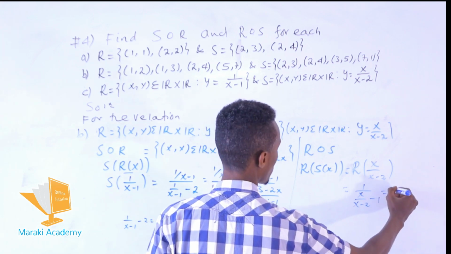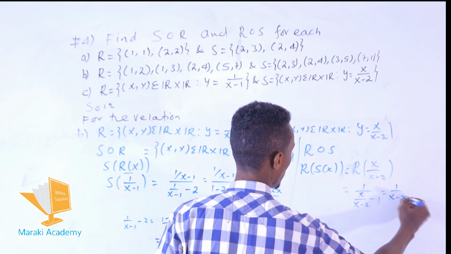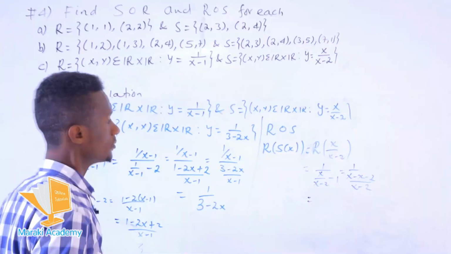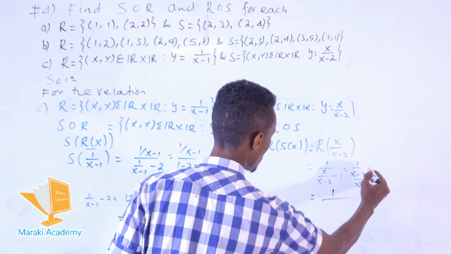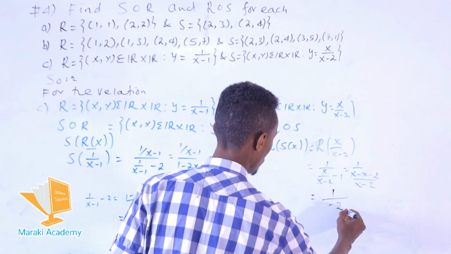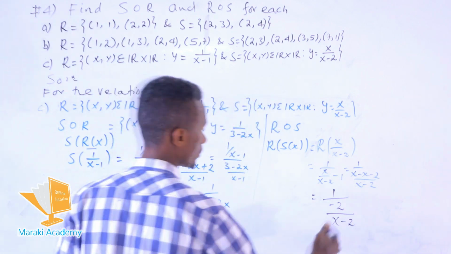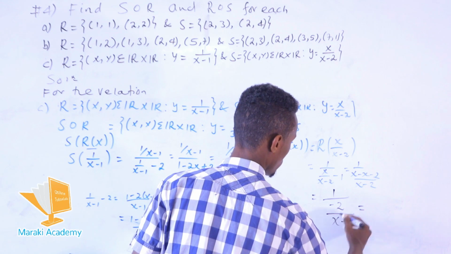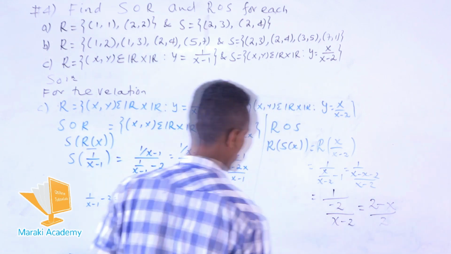So this becomes 1 over x minus 2 over x minus 2. Now when we subtract this, we get minus 2 over x minus 2. So this becomes 2 minus x over 2.